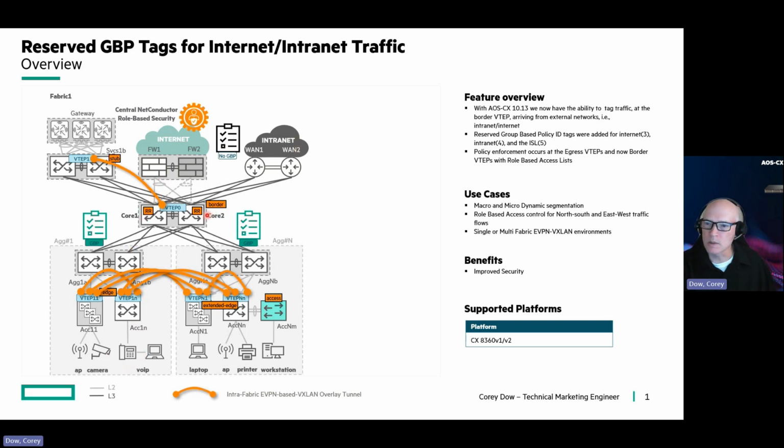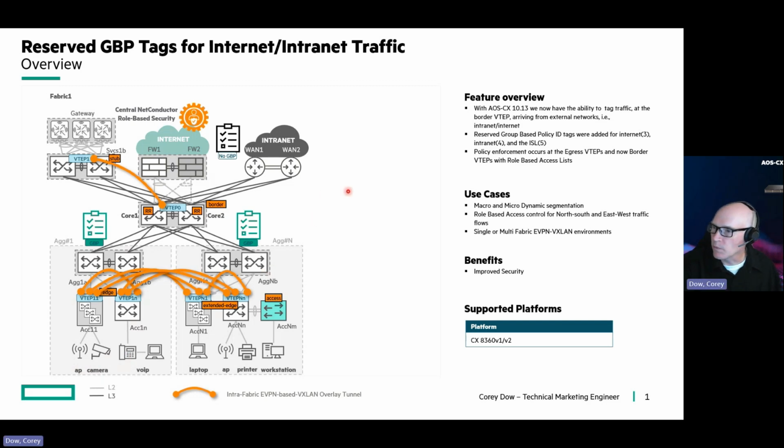So what we needed was to be able to have reserved tags for, say, internet and intranet traffic that you can identify with prefix assignments, which can now have a role established for both the intranet and internet traffic, so that you can restrict access on each of these access switches for traffic that's coming back down through the environment from north to south. So you could identify certain subnets, for example, as intranet, and be able to restrict access from those subnets to these corresponding roles that you see down further below.